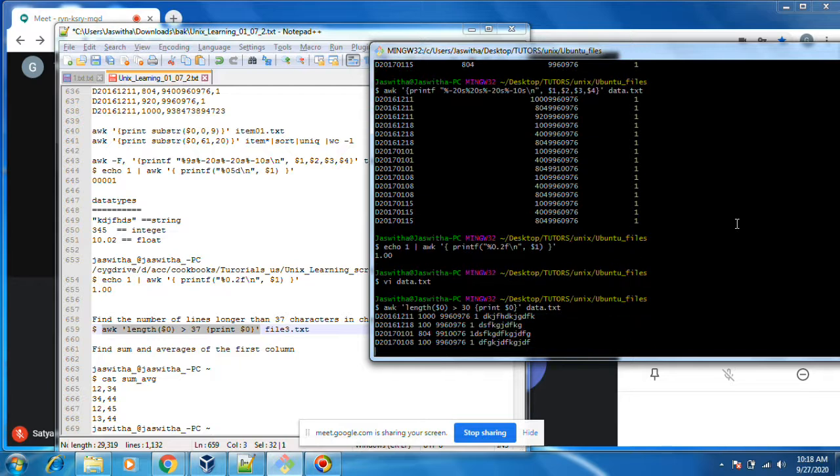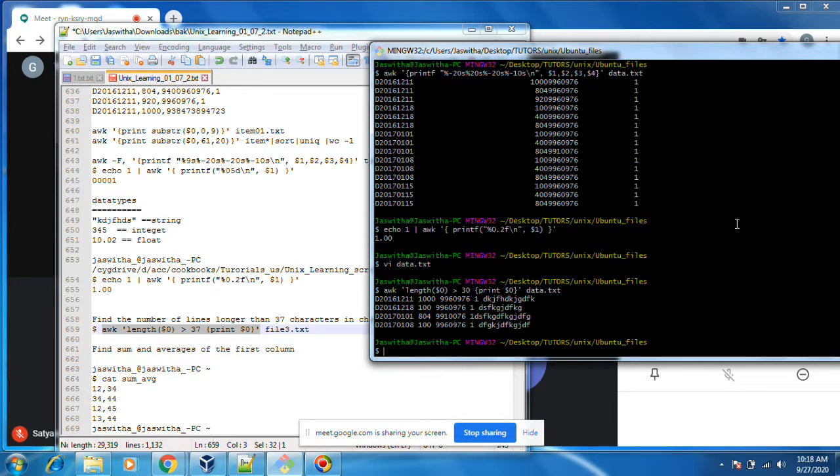I want to print those lines. You see, if any line is greater than 300 characters, it will print. Okay.